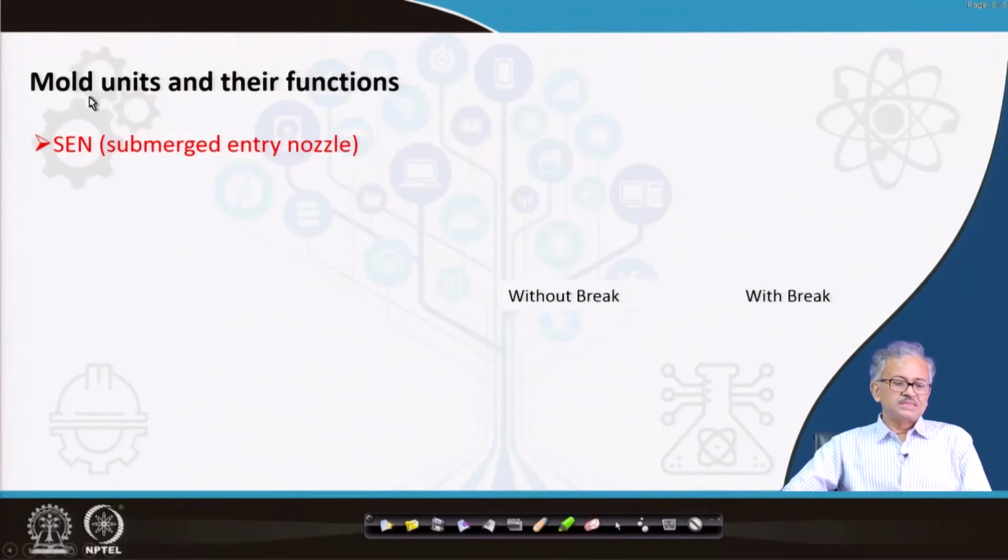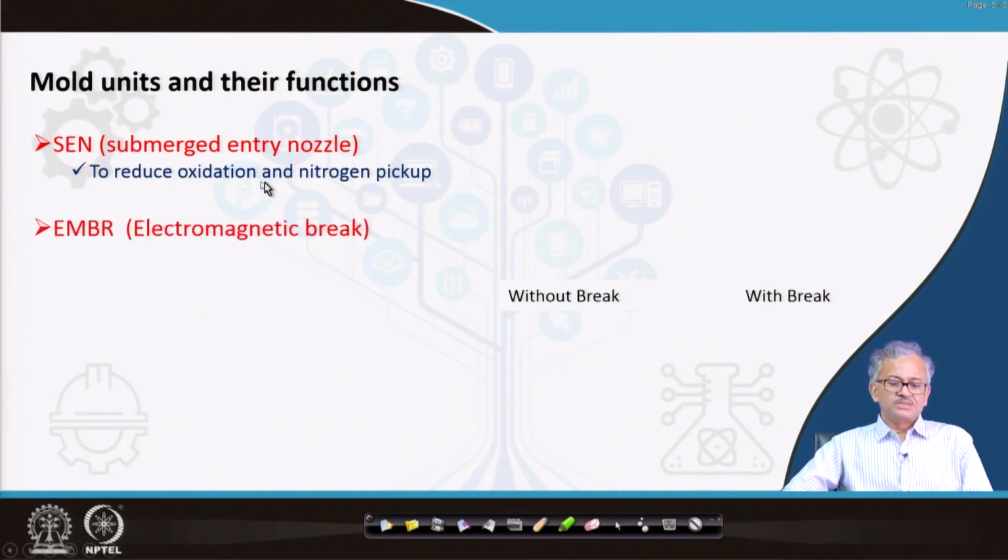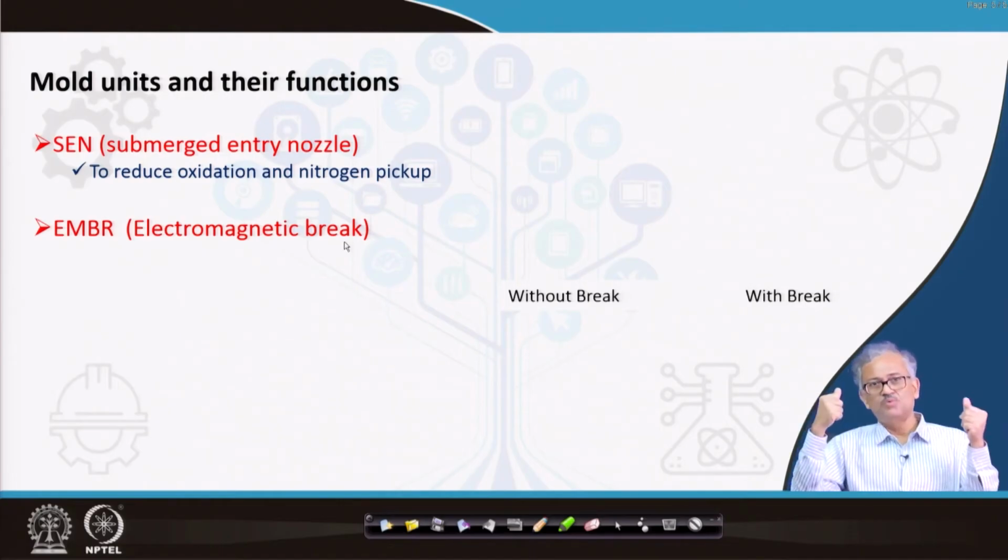So first is the SEN, as I said, among the mold units and their functions. That is the SEN, the submerged entry nozzle, as I said, to reduce the oxidation and nitrogen pickup. That is, to reduce the atmospheric interaction. The second is the EMBR, that is the electromagnetic brake. As I said, when the liquid is coming out of the SEN, it comes out as a high speed liquid jet that interacts with the mold wall very strongly. As a result, the lubricant can be entrained into the liquid metal and come into the structure. And finally, they can solidify and give a lot of inclusions. So this is not a good thing.